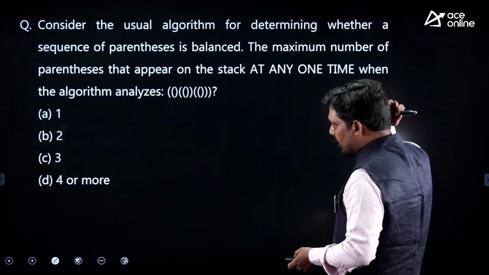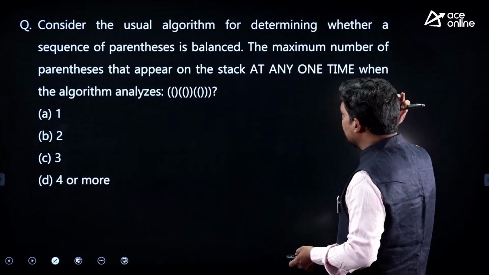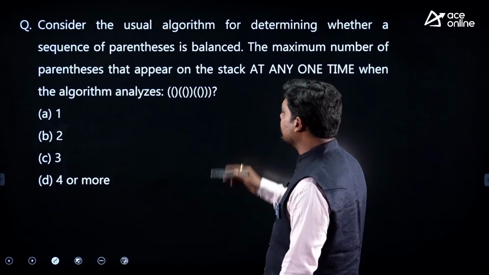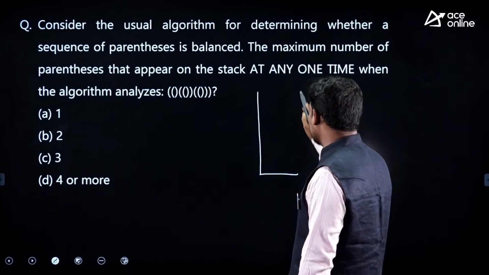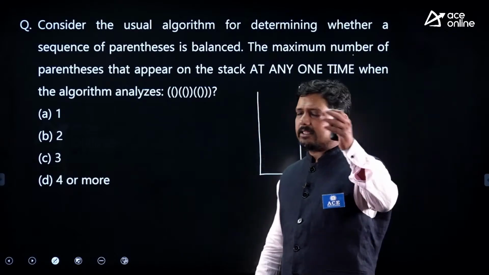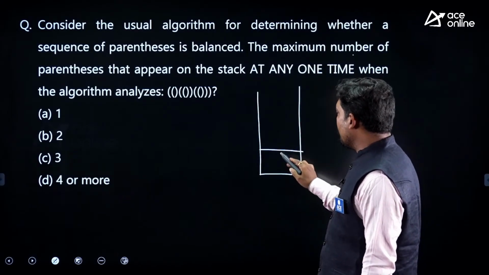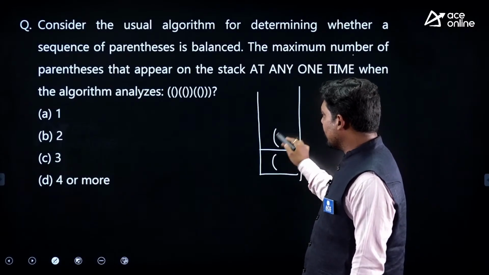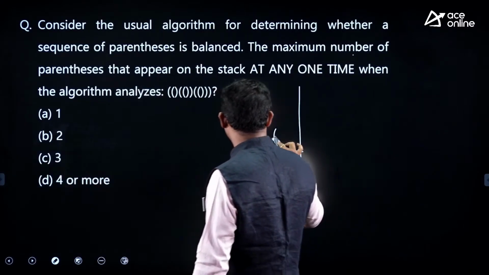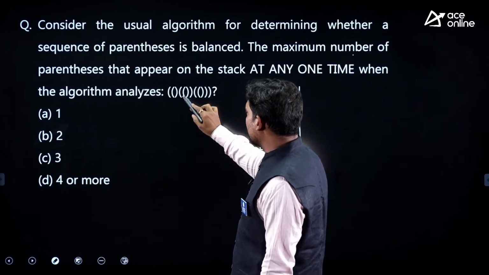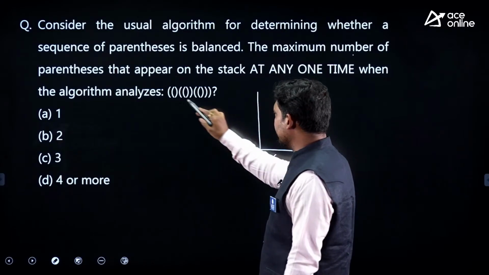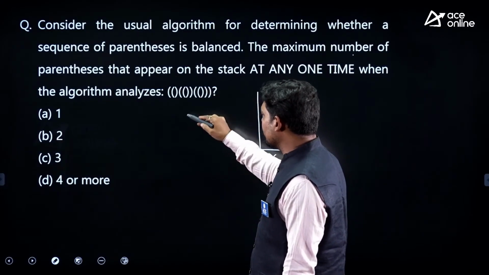Now here in this case, the question is the maximum number of parentheses that appear on a stack at any time when the algorithm analyzes this. How far will the stack grow? So opening, then closing will take out this one. You can also analyze this by yourself, with opening and closing. Opening is there, then opening and closing. So length two basically, two openings, and then closing again, the length will reduce by one.